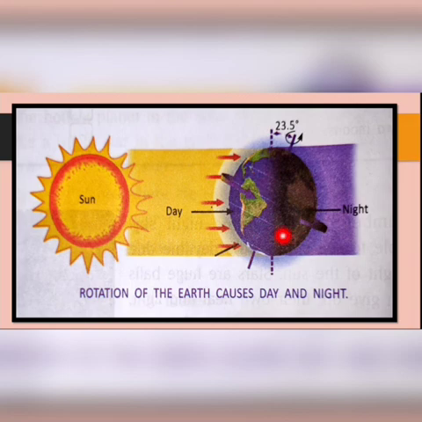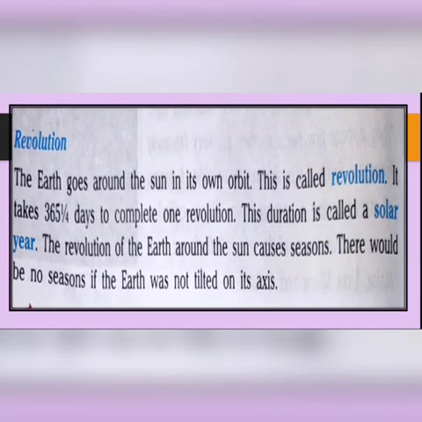Okay. See this axis, it is an imaginary line. It is called the axis. Yes. It is slightly tilted. Yes. And earth moves in this direction on its axis. Okay. And the part which faces the sun will have day, and the part which will not face the sun will have night. Yes. Now next, moving to revolution.